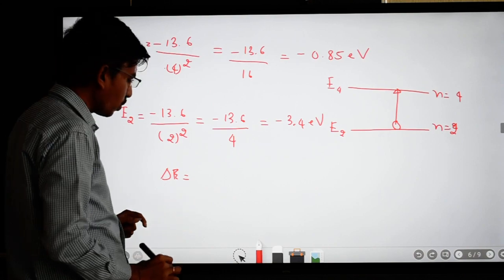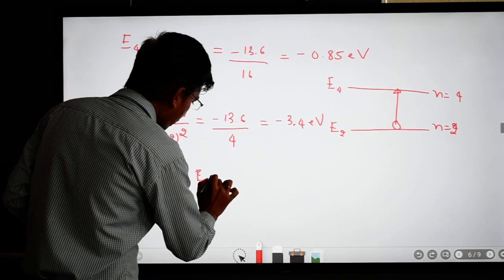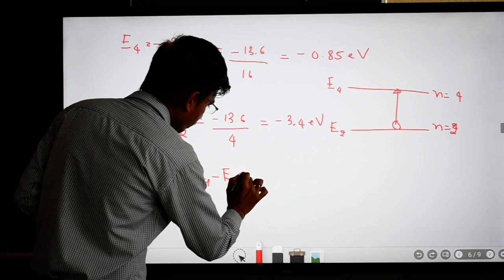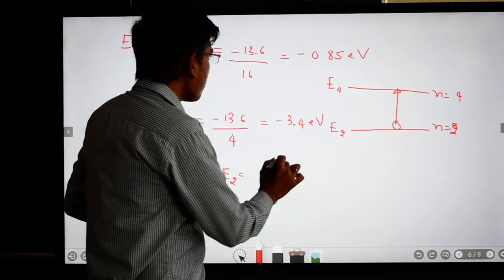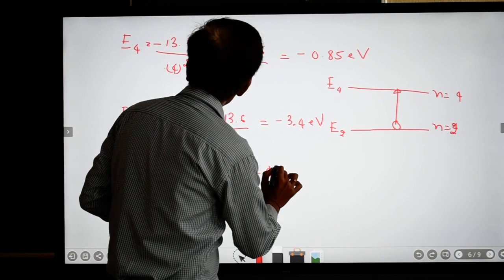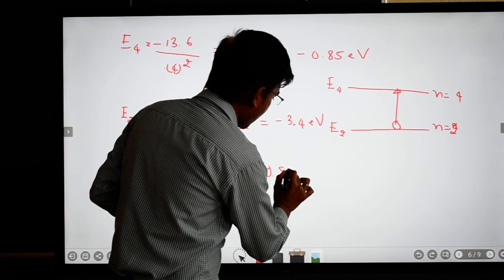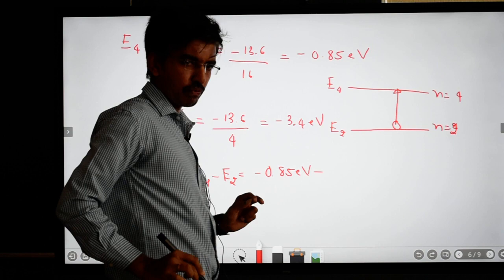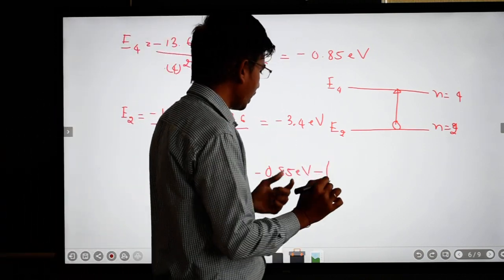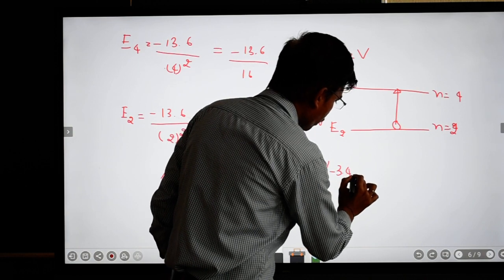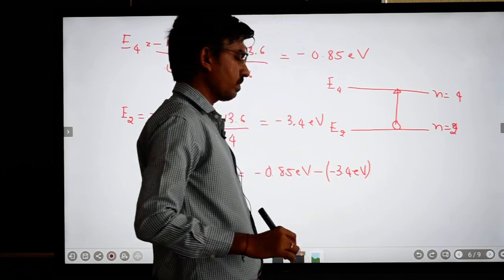Delta E is equal to E4 minus E2. E4 is minus 0.85 electron volt minus of E2, and E2 is minus 3.4 electron volt.